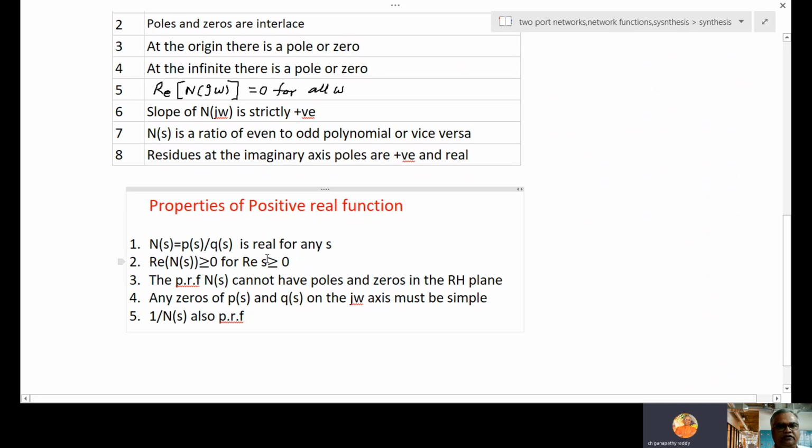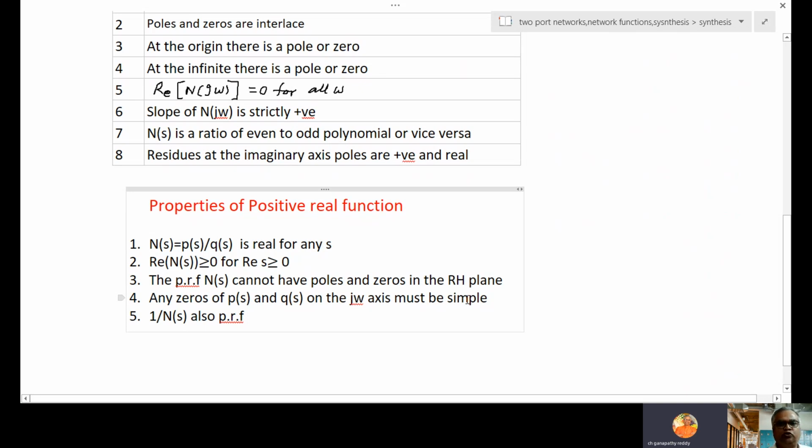This is the second property. The positive real function N(s) cannot have poles and zeros in the right half plane. So the right half plane never contains any poles or zeros. Any zeros of P(s) and Q(s) on the jω axis must be simple.